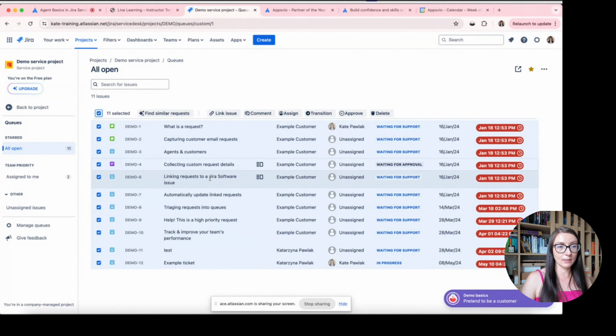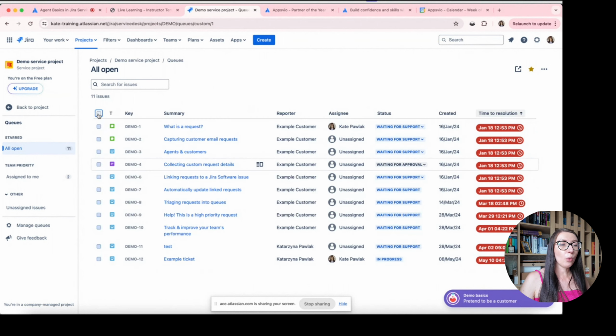Here you can see these actions, and the set of these actions is related to your permissions. So if you are a service agent who has permissions to delete issues or to assign issues to someone, of course you will be able to see these actions. If you don't have such permissions, it's not possible.